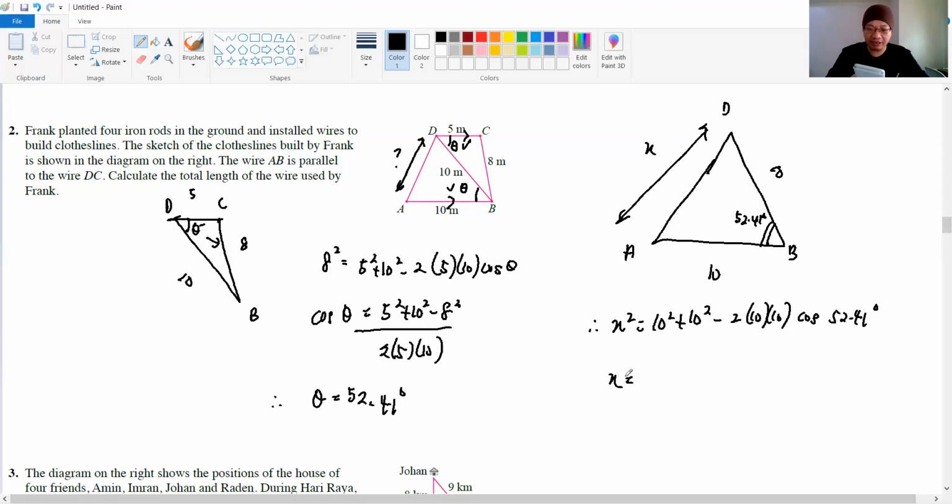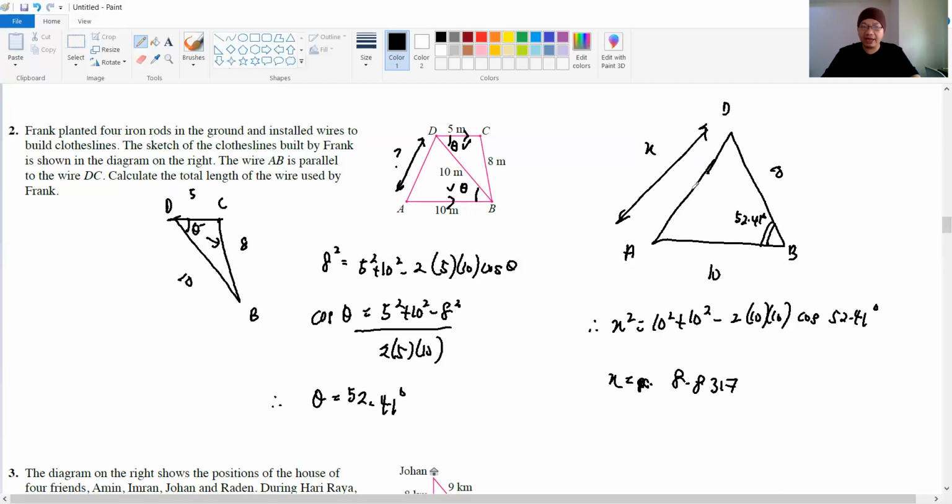So we compute everything. The answer that we are supposed to get here is 8.8 something. So the answer here will be 8.8317.